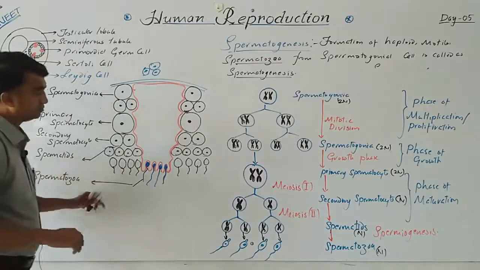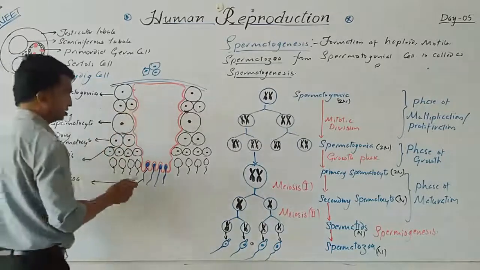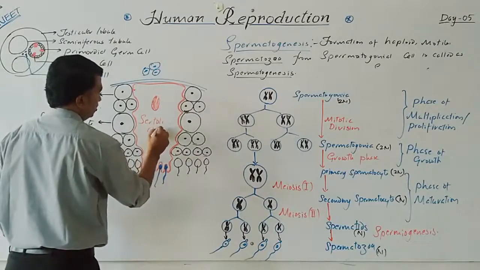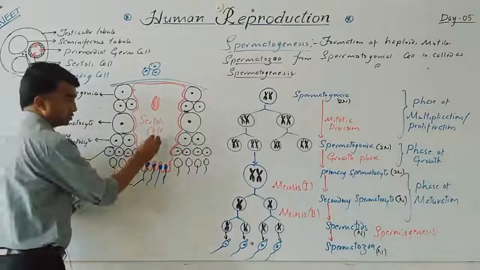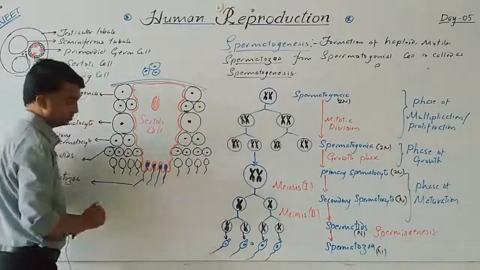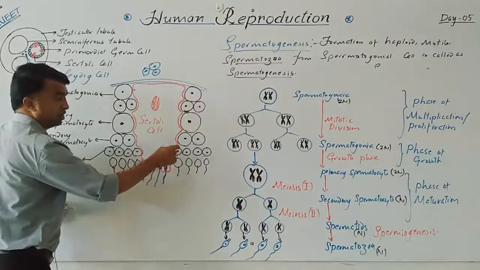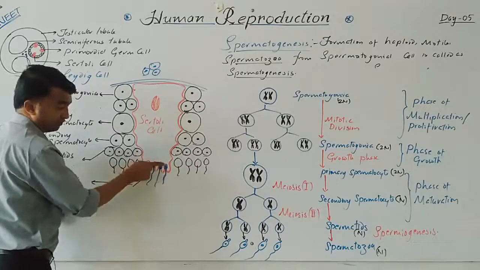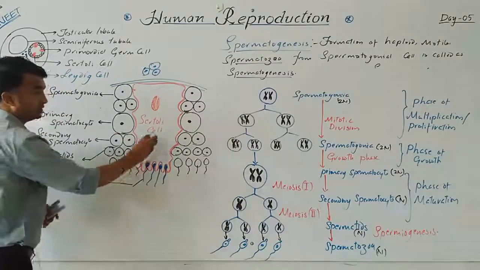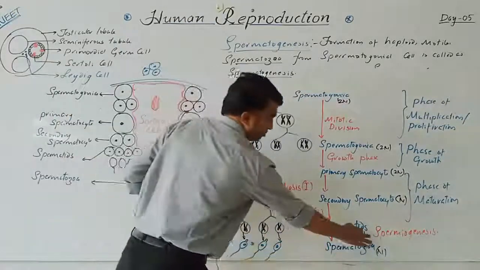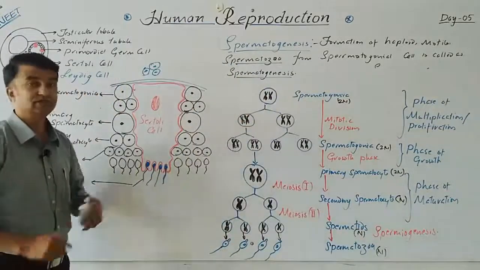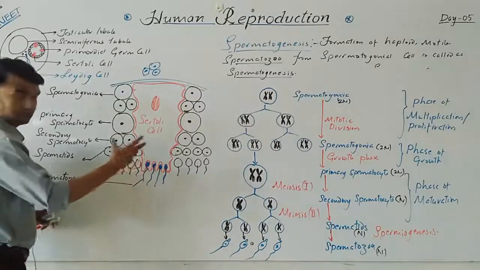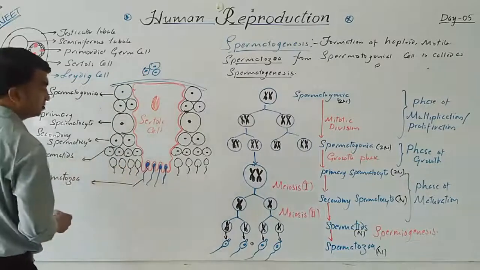This is the Sertoli cell. The function of the Sertoli cell is mainly in spermiogenesis, meaning the conversion of the spherical non-motile spermatid into the tadpole-like motile spermatozoa occurs on the surface of the Sertoli cell only. Here the Sertoli cell plays a very important role. In spermiogenesis many changes occur. What are the changes? The spermatids are spherical structures, while spermatozoa are tadpole structures.